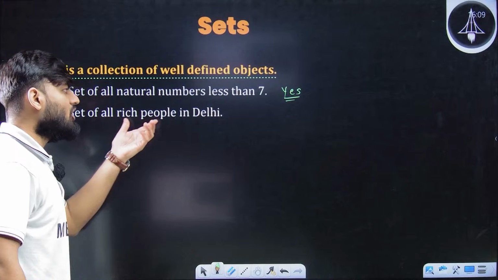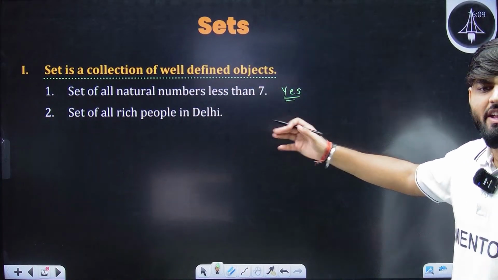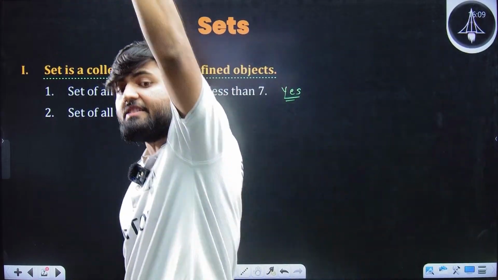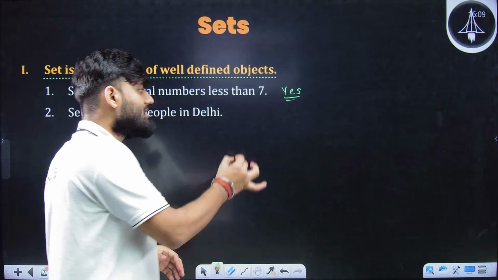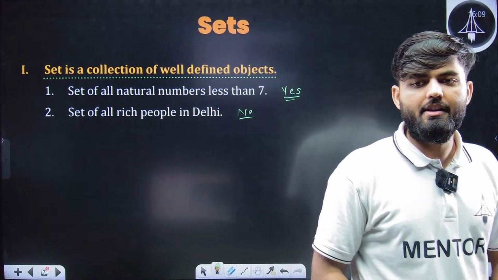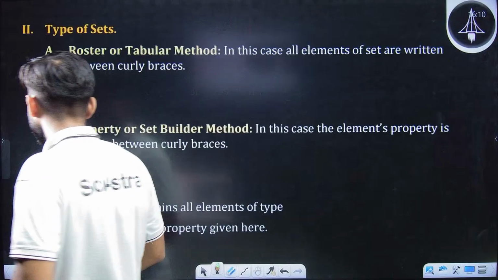But if I ask you for the set of rich people in Delhi, rich people in Delhi is something very relative, because I am richer than you, somebody is richer than me, somebody else is richer than him also. So this is a relatively defined thing. So no, it is not at all a set. I hope that this is clear.